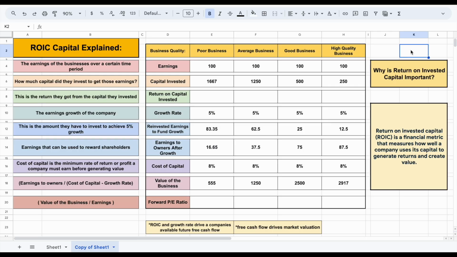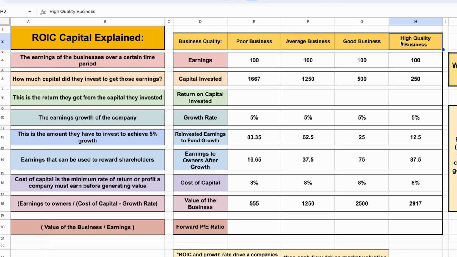So let's go ahead and jump into our example and see exactly what's going on here. So again, to start out, we have 4 different examples and 4 different businesses, ranging from a poor business to a high quality business. And in this example, we're going to assume they all have the exact same earnings over a certain period of time. Each of them made $100. Now, the question we have to ask ourselves is, how much capital did they have to invest in order to achieve these earnings? So we'll say for a poor business, it was around $1,667, average business $1,250, good business $500, and a high quality business only had to invest $250 to achieve $100 of earnings.